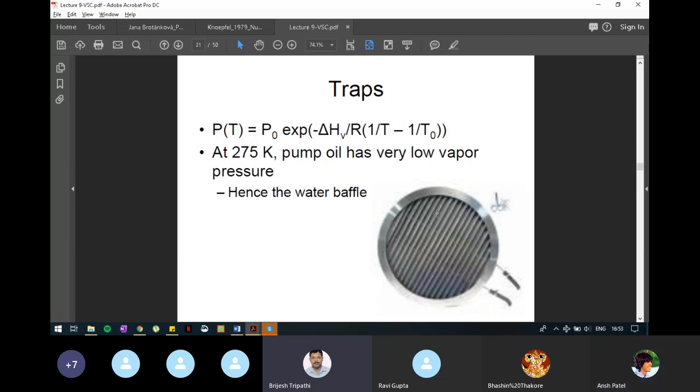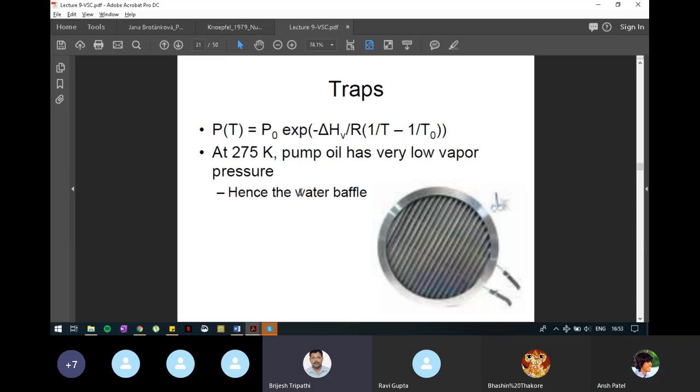If this type of baffle plate is kept there, with water flowing through it, what will be its temperature? It will be around the temperature of the cold water, that is 275 Kelvin, because it is at this temperature.